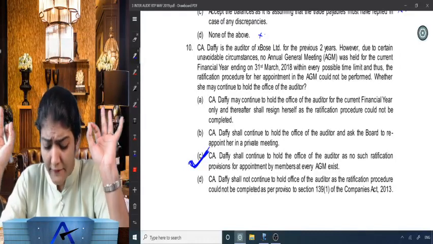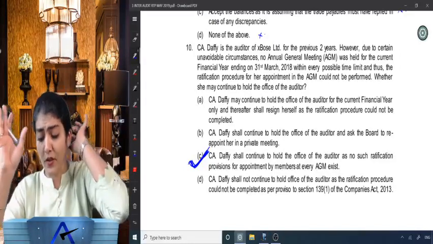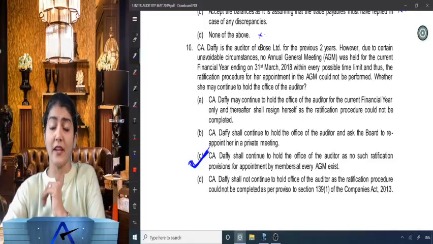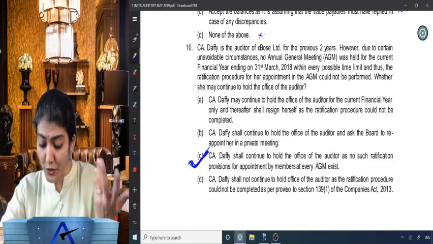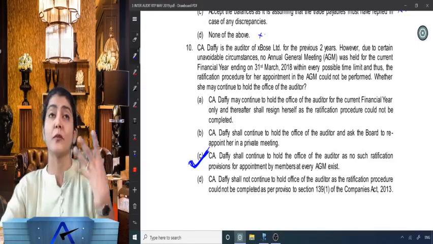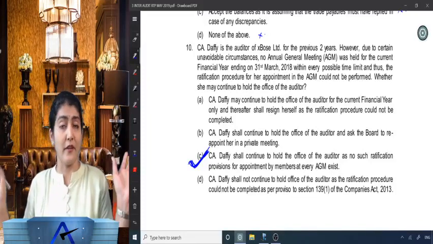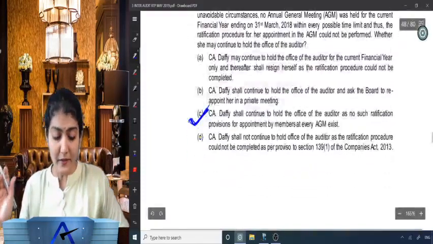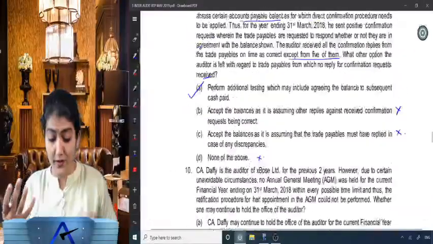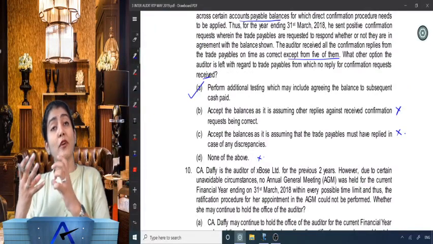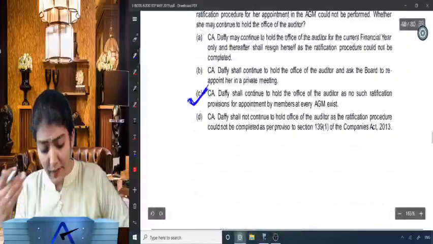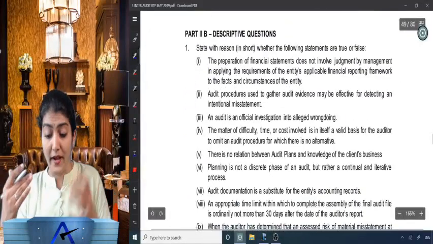So CA Daffy should continue to hold the office of the auditor, as no such ratification provision for appointment by members at every AGM exists, and should not continue as the ratification procedure could not be completed. That is now done away with. Okay, right, so these are the 10 multiple choice questions which we have over there. Good ones, big questions, more of thinking involved rather than direct simple questions. As we go on, we get to see more variety over there.